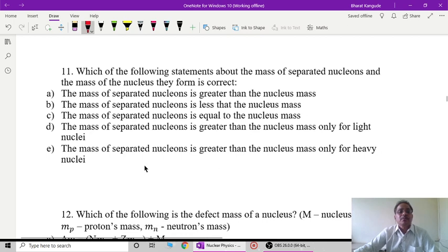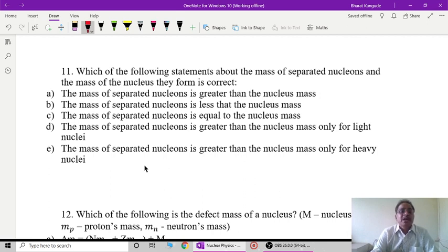Now question 11. Which of the following statements about the mass of separated nucleons and the mass of the nucleus they form is correct? Just now we discussed that the individual separated nucleons, protons plus neutrons, always have more mass than the nucleus formed from this combination. Going through the options one by one, option A is that the mass of separated nucleons is greater than the nuclear mass.